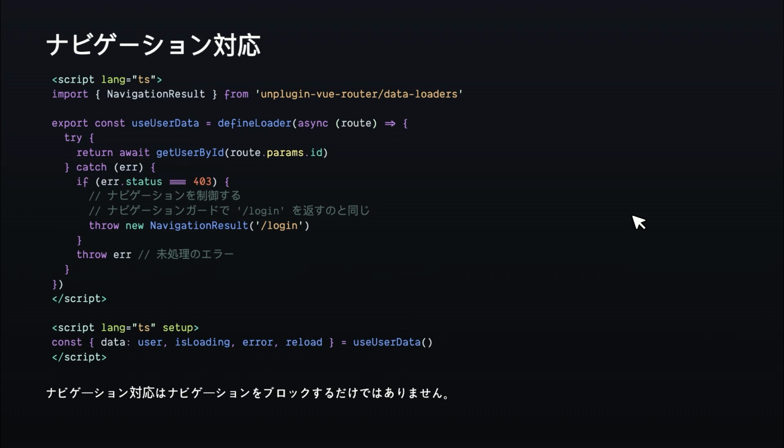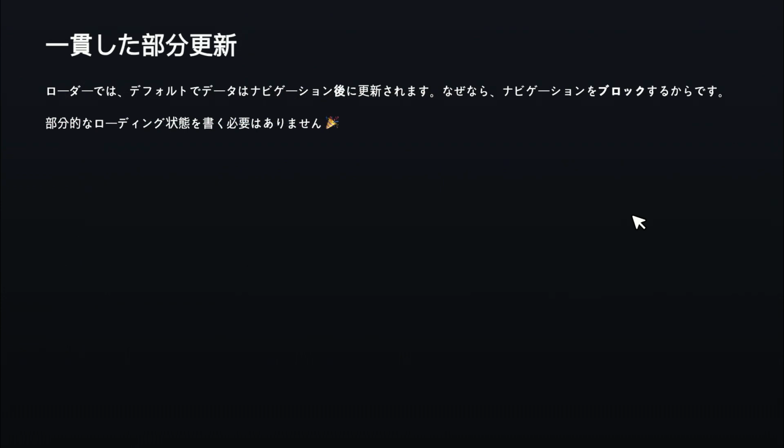But that's not it. So navigation aware is not just about controlling the output of the navigation. It's also having consistency. And this is where it gets really interesting for data loaders. So in data loaders, by default, the data updates only once all the loaders for the page have resolved. So your UI won't display the new data on an old page, right? If you're still fetching for data and you have the old page, you won't have an inconsistent state.